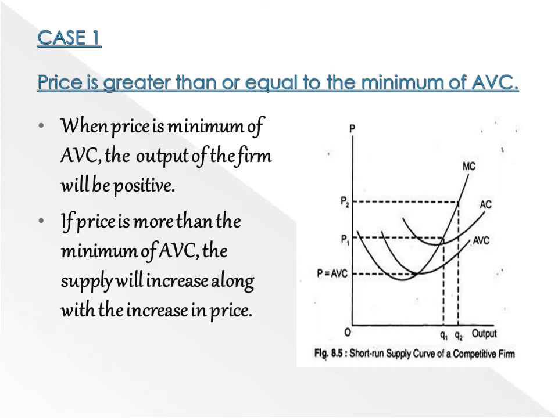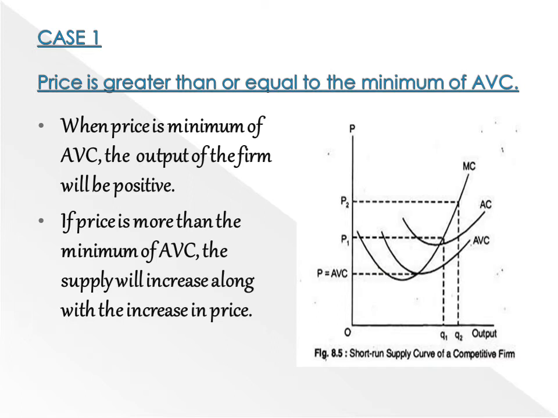And at point E1, there is no point, I am just giving a point name. The joining point of price and MC, I am just giving it as E1. At point E1, all the three conditions of the short-run equilibrium under perfect competition are fulfilled. That means MC equal to MR and MC is non-decreasing, price is greater than the minimum of AVC.